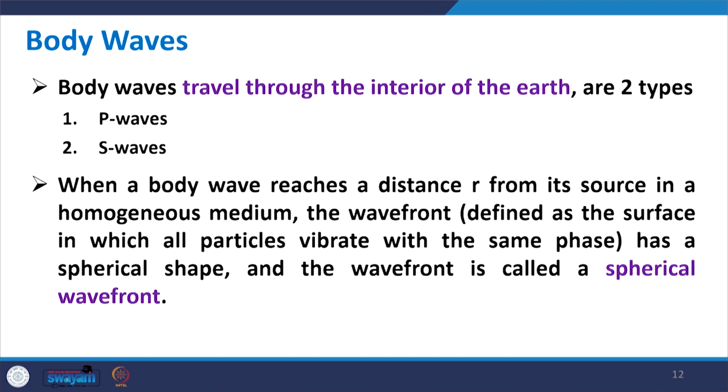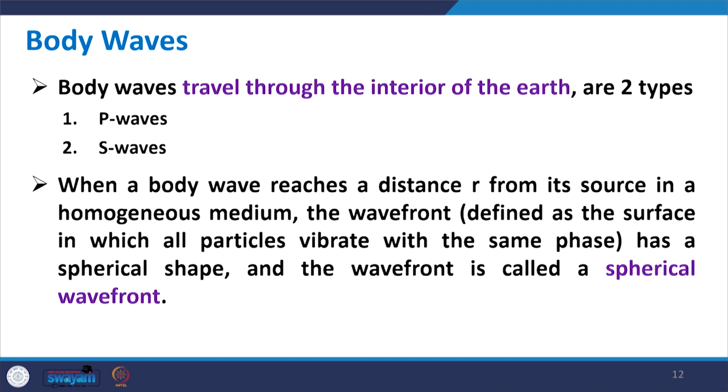When a body wave reaches some distance r from its source in a homogeneous medium, a wave front is defined as the surface in which all particles vibrate with the same phase. Its shape is normally spherical, so it is called a spherical wave front.